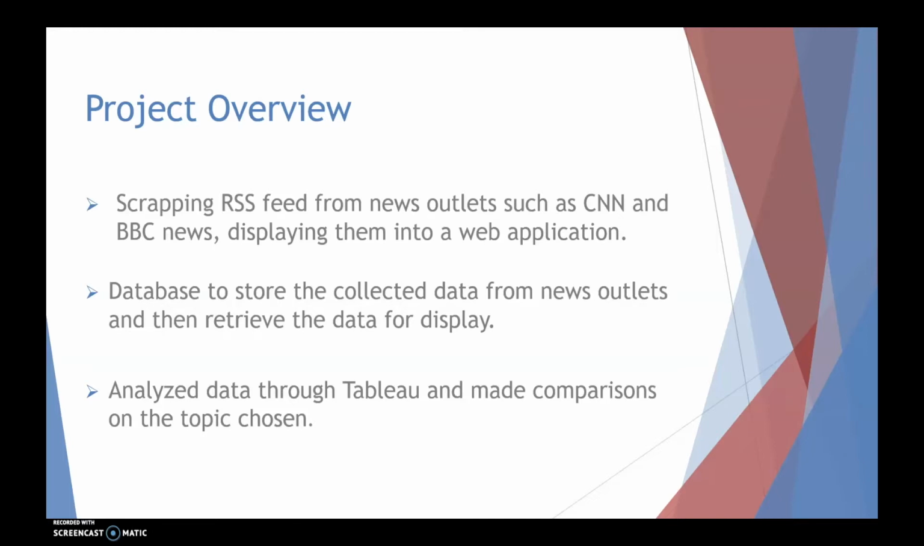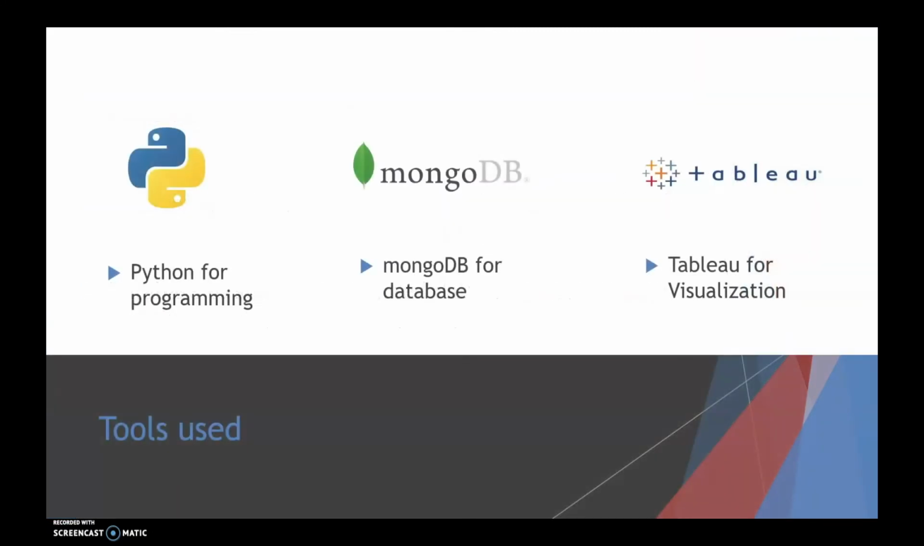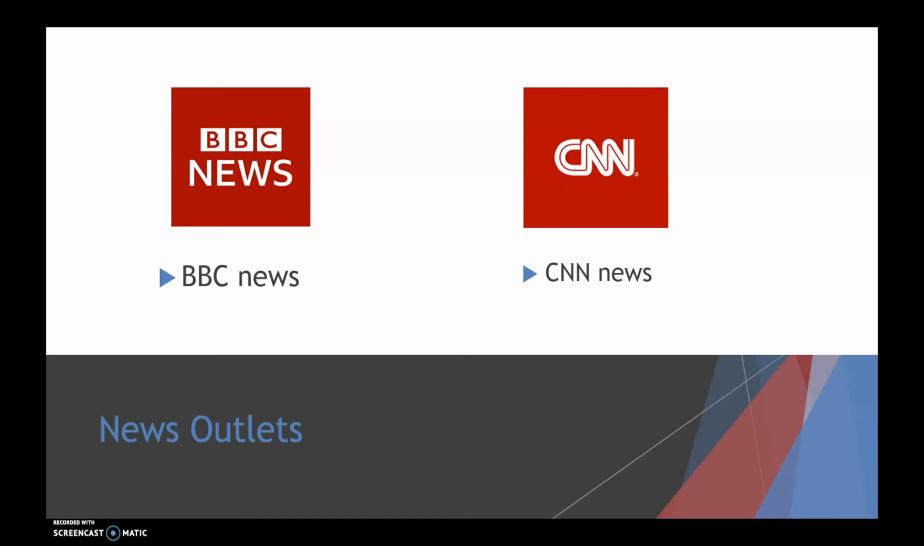Now, for the analysis part, we have used Tableau and made some comparison graphs from the topics that we have chosen. The tools used are Python for programming, MongoDB for the database, and Tableau for visualization. The two news outlets that we have chosen for this analysis are BBC and CNN News.